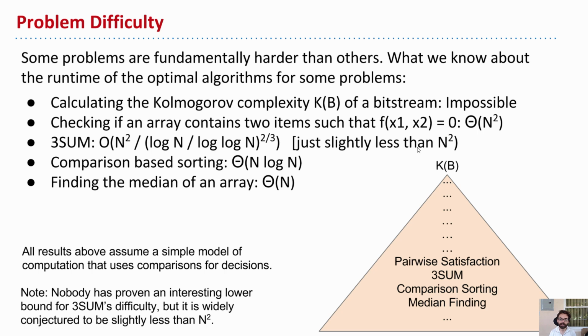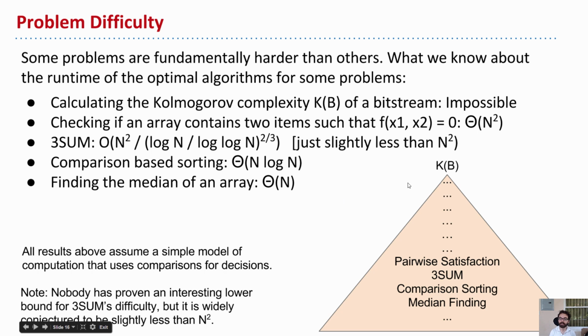As a quick aside, nobody's actually proven a lower bound on 3-sum. That's interesting, at least. But it's widely conjectured to be slightly less than n squared. So the thought is you can't do much better than n squared. In fact, until 2 years ago, it was widely believed you could never do better than n squared till this algorithm was invented, but you can see this isn't much of an improvement.